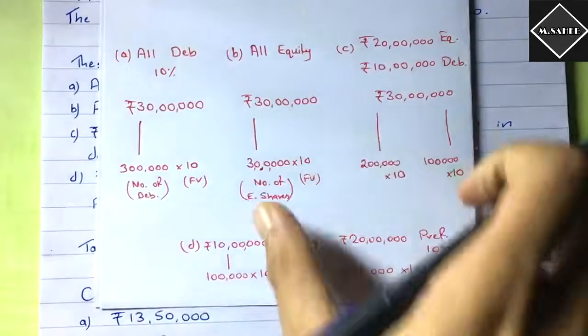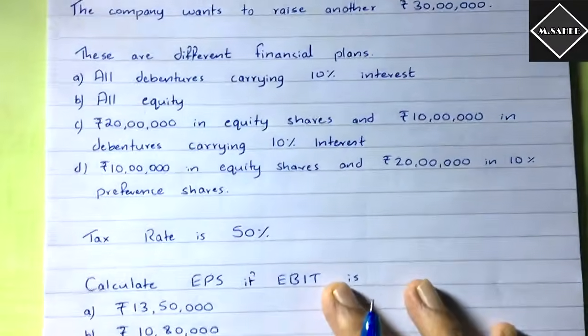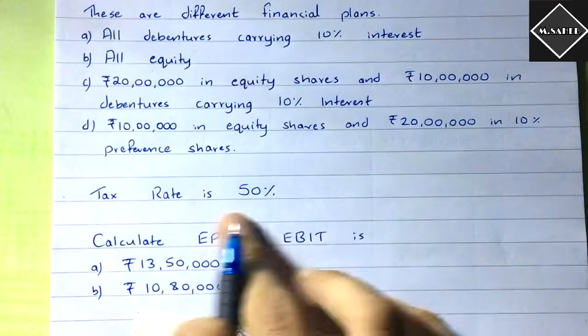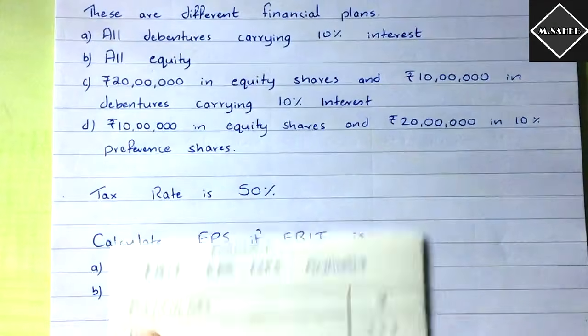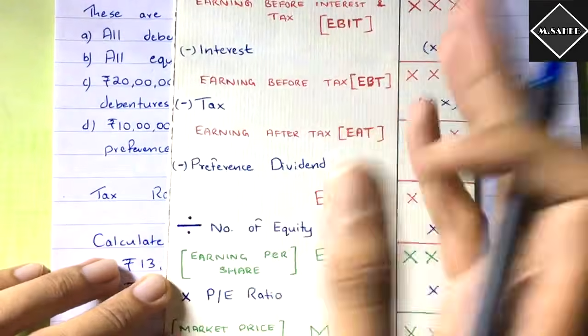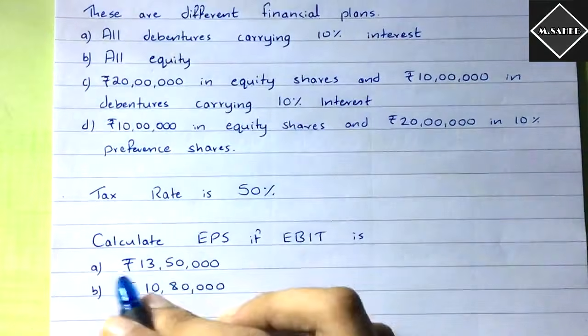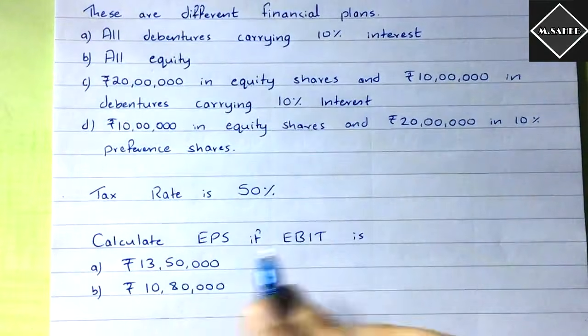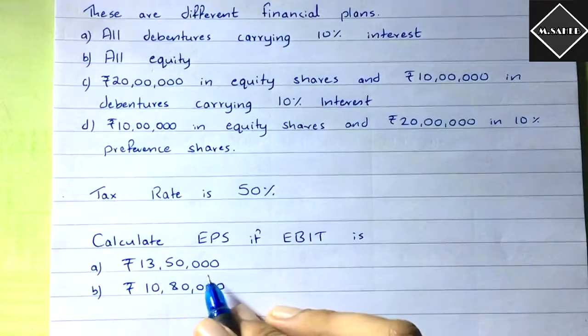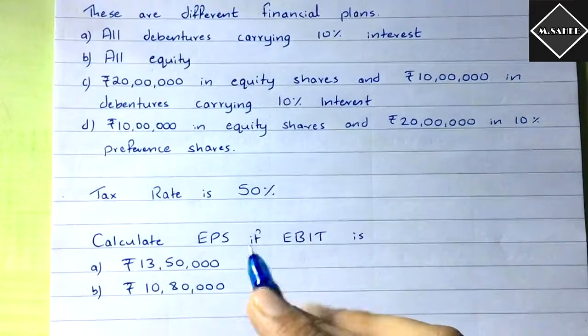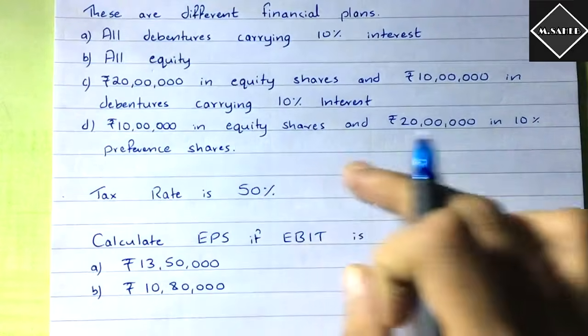So this is the analysis of the question. And then they have said tax rate is 50%. So you have to deduct the tax. We'll see how to do that. Fine, it's very simple. And then we have to calculate EPS if EBIT is 13 lakh 50. So first, what are you going to do? You are going to take 13 lakh 50.